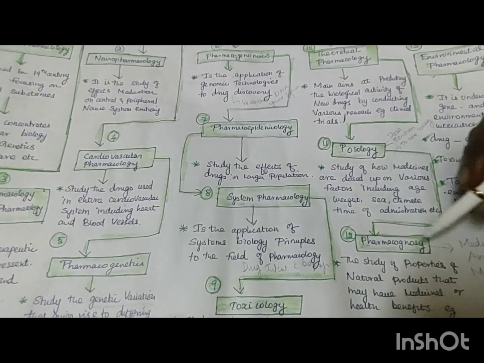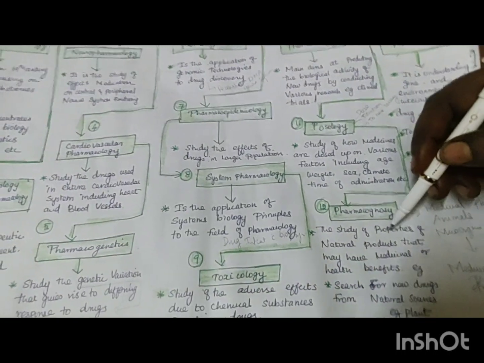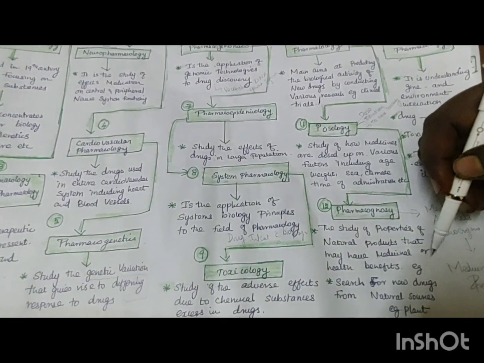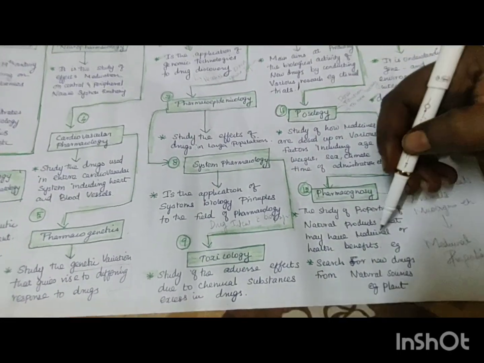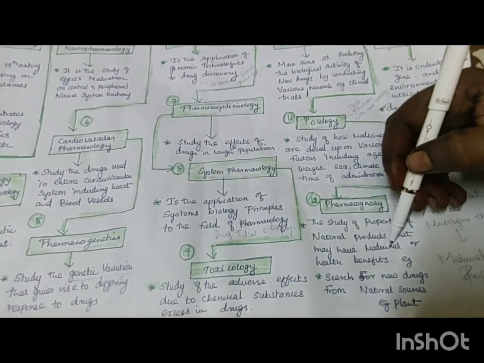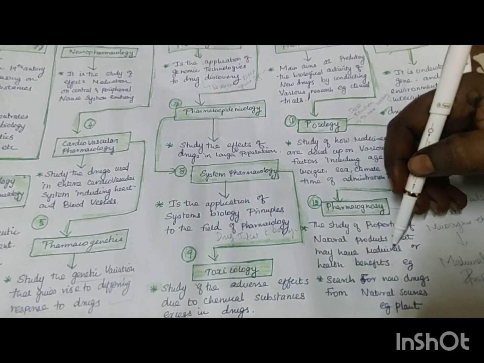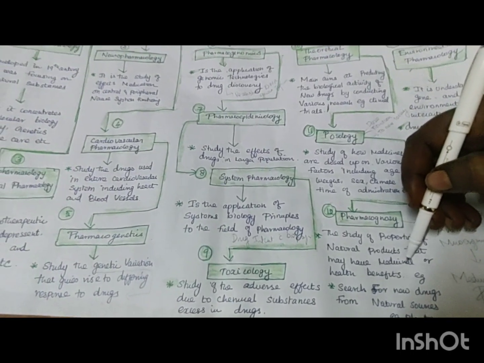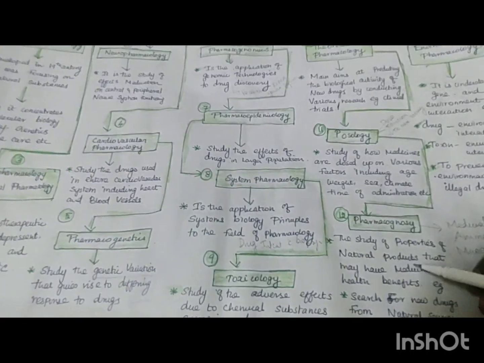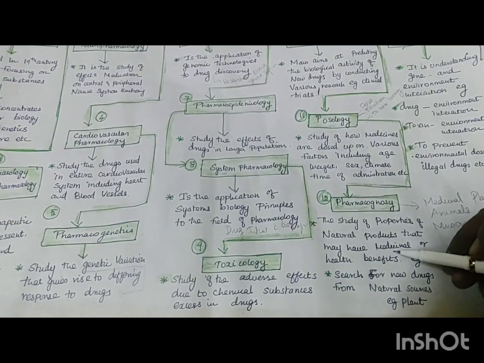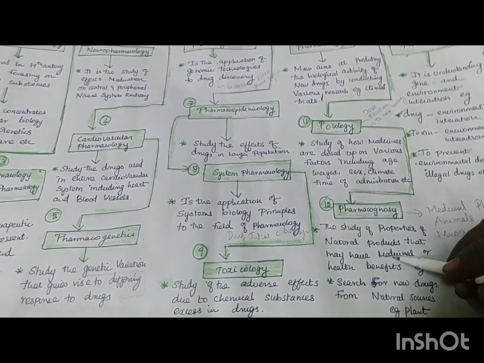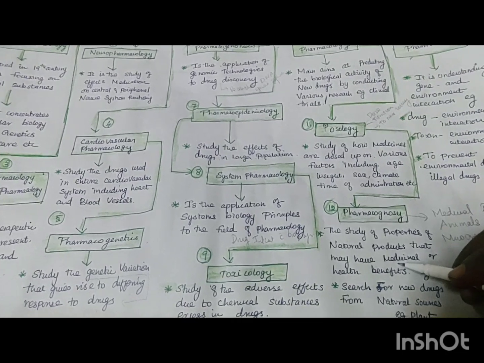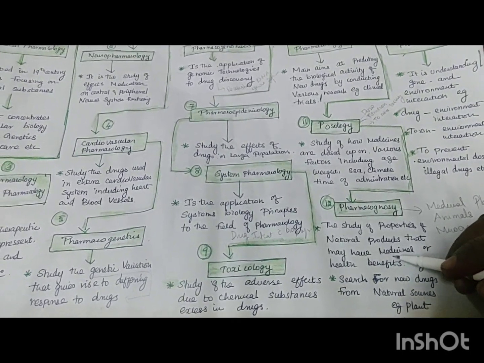Pharmacognosy is the study of the properties of natural products that may have medicinal effects, for example, the search for new drugs. Where do they search? Some of you might have heard that at one time people were killing one kind of monkey. They were asked why they were killing this monkey. They said that if you eat this monkey's liver, it cures some infections. So is it true or not? Some people are killing the monkeys.